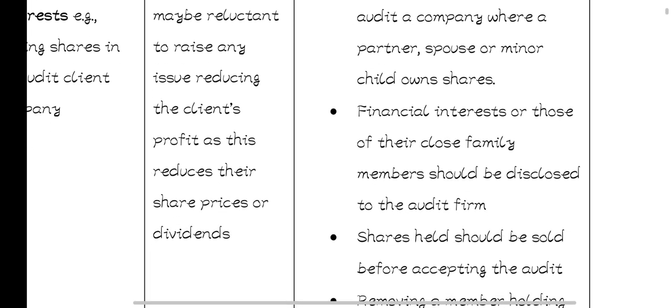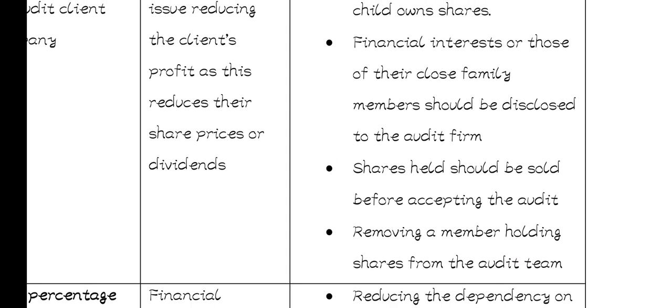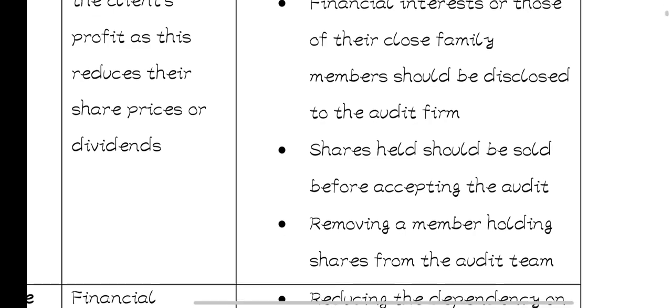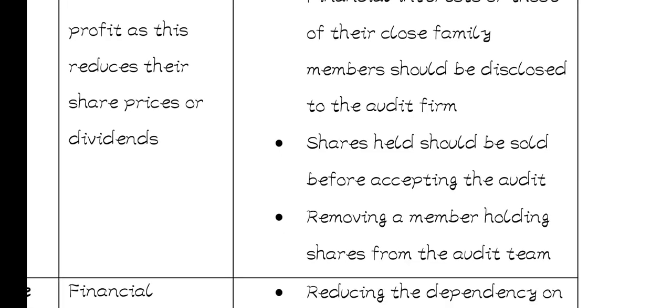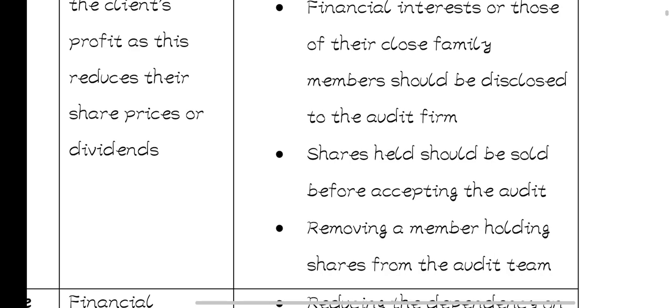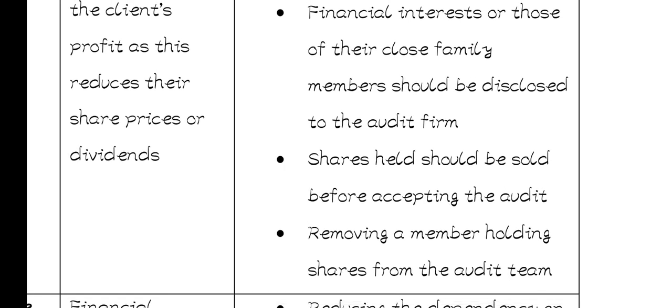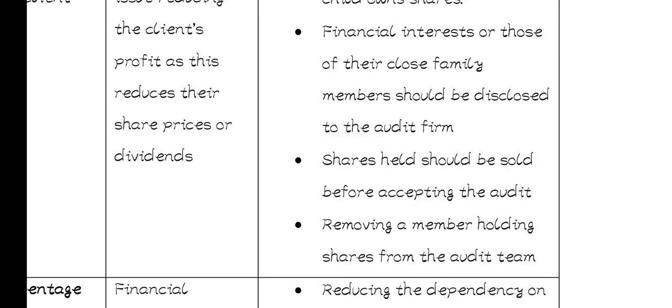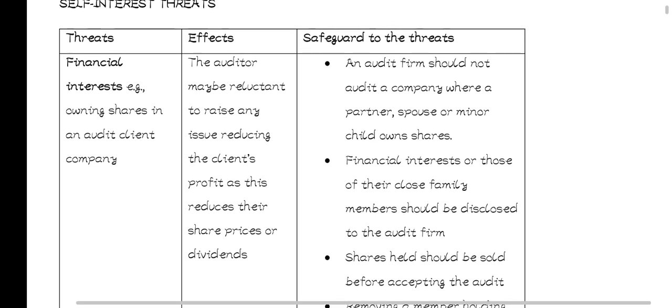Then another safeguard is that shares held should be sold before accepting the audit. Like in case you are willing to continue with the audit, you should first sell the shares before you continue with the work. Then another safeguard is removing a member holding shares from the audit team. You can decide to remove that member who has shares in that company from the audit team that is going to work on that particular company. So those are the 4 safeguards in case of financial interests.